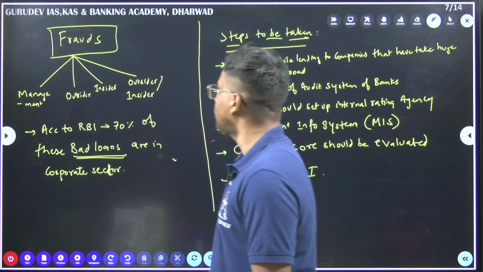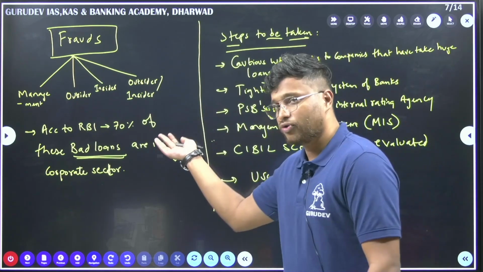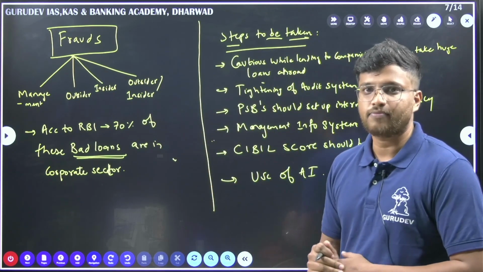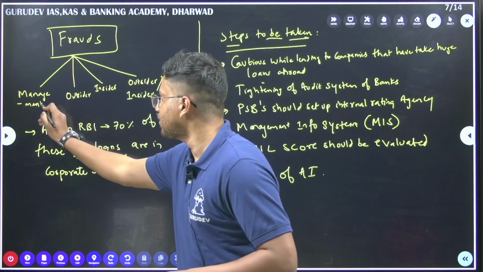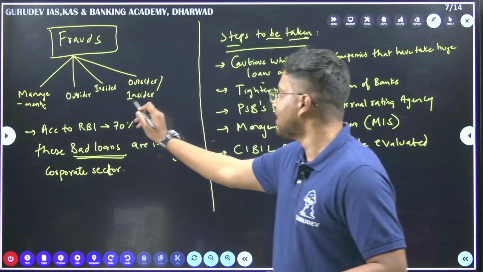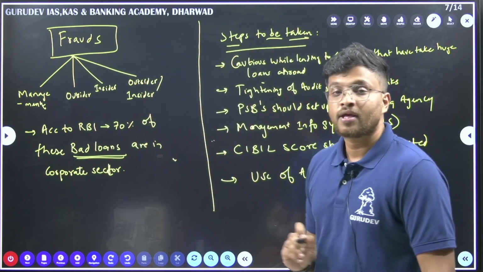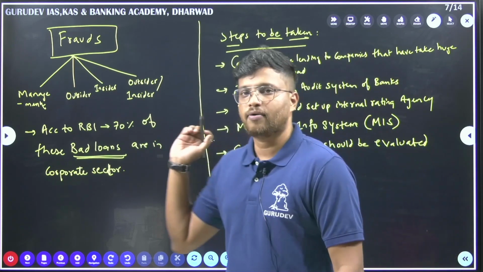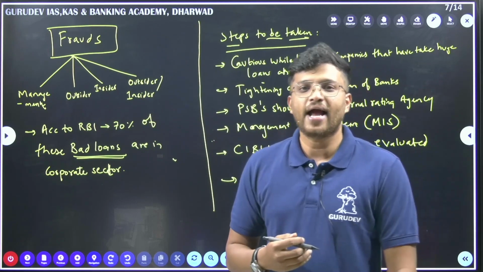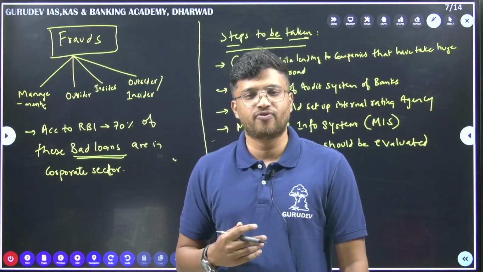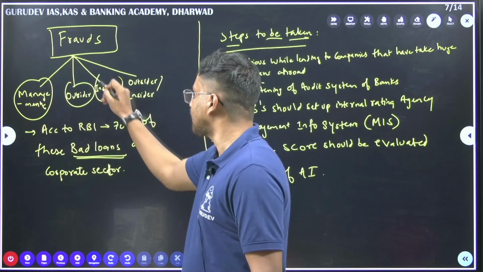Now, these are the frauds. Normally, in any banking system, why do frauds happen? Frauds happen mainly because of the management, the outsiders, and the insiders. Both are responsible here. Here you have to note the examples that have happened in our country. There have been so many banking scams over the past 4-5 years, and these are the reasons why it is mainly happening.